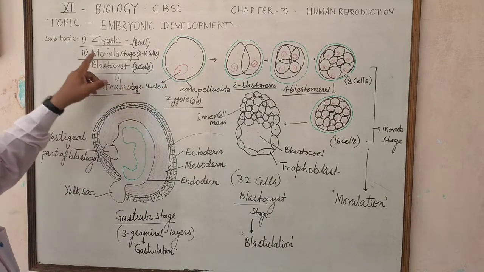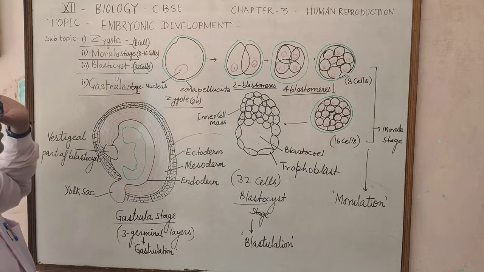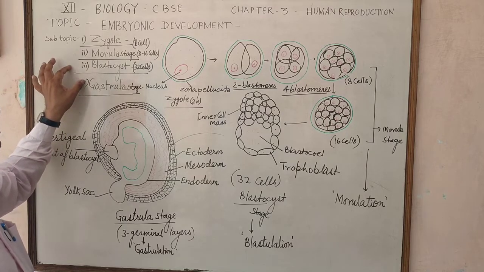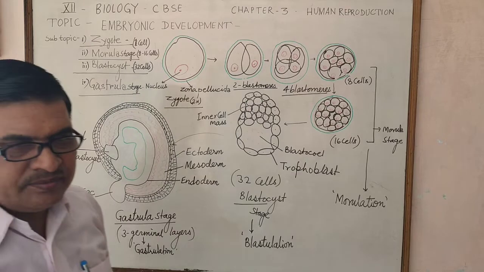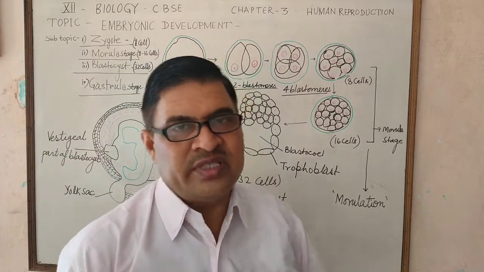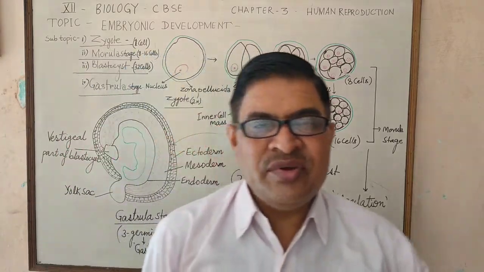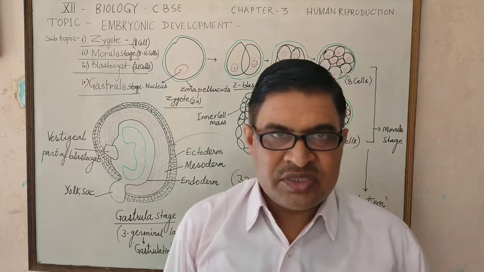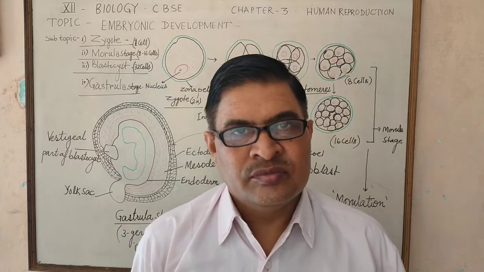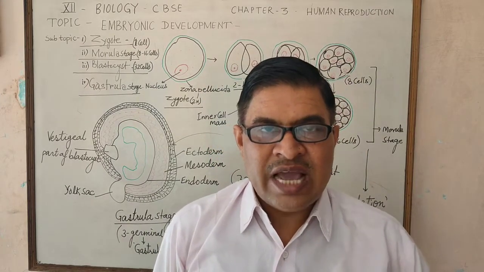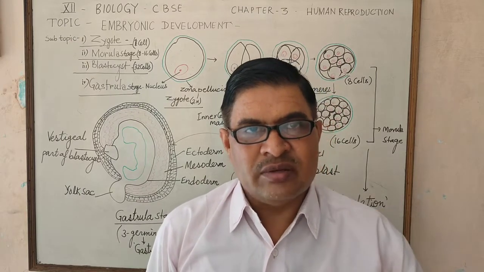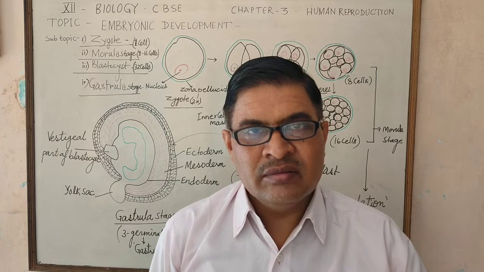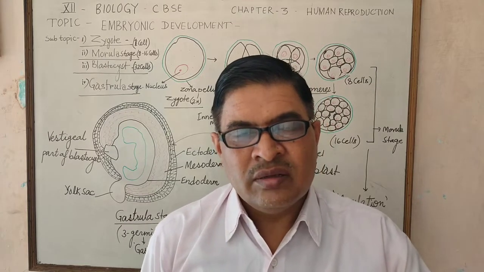This is the first stage of embryonic development, which is a one-cell structure. Later on, this zygote cell starts dividing after a few hours. The first division of the zygote cell is longitudinal and equal.